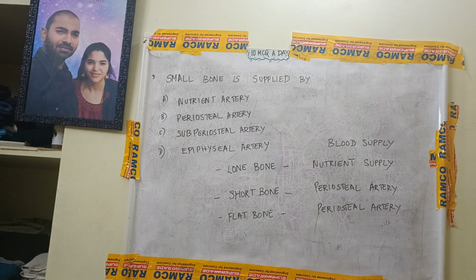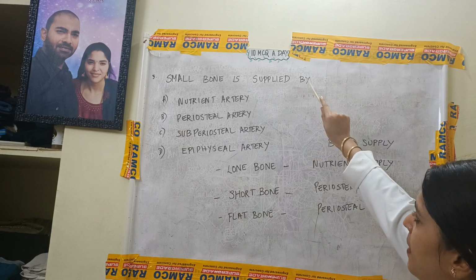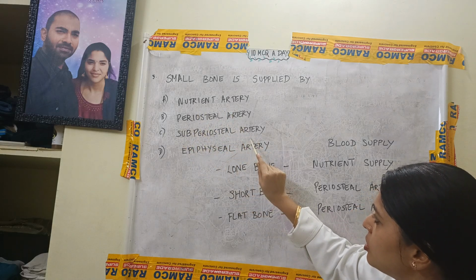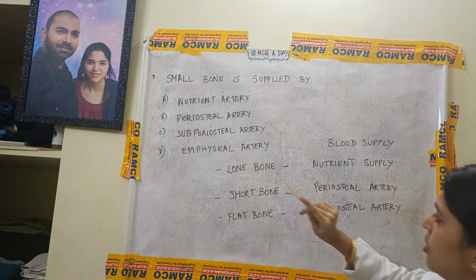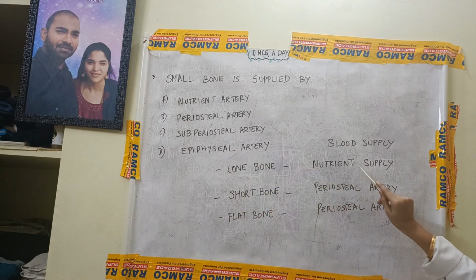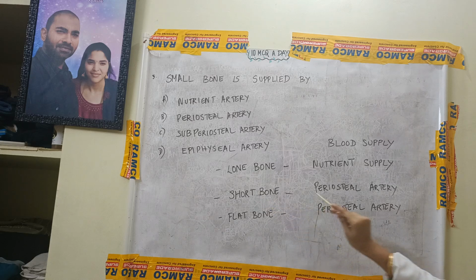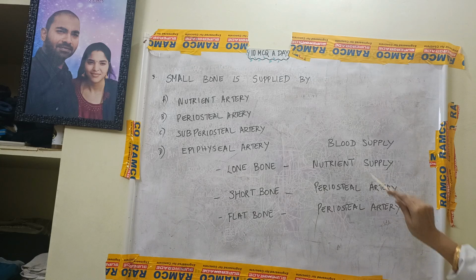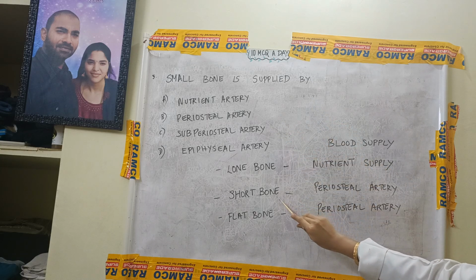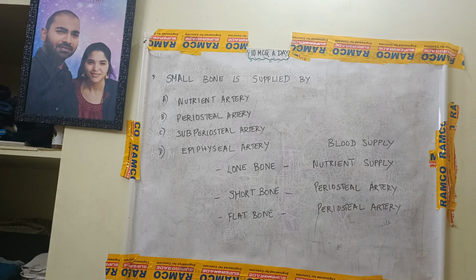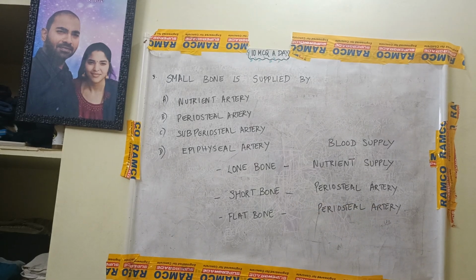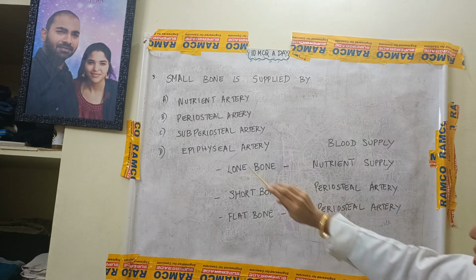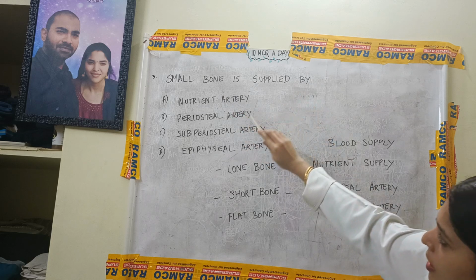The next MCQ: small bone is supplied by A. nutrient artery, B. periosteal artery, C. subperiosteal artery, and D. epiphyseal artery. Usually the long bone's blood supply is nutrient supply, short bone is periosteal supply, and flat bone is also periosteal supply. So the small bone is supplied by periosteal artery according to the answer here. So the correct answer is that small bone is supplied by periosteal artery.